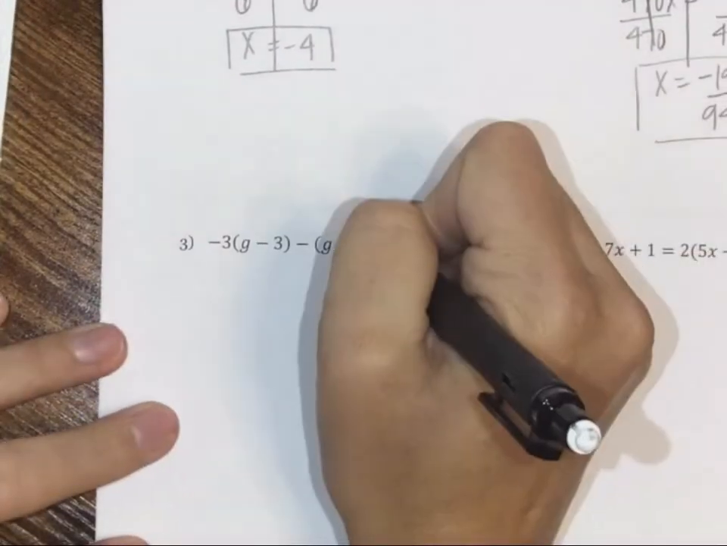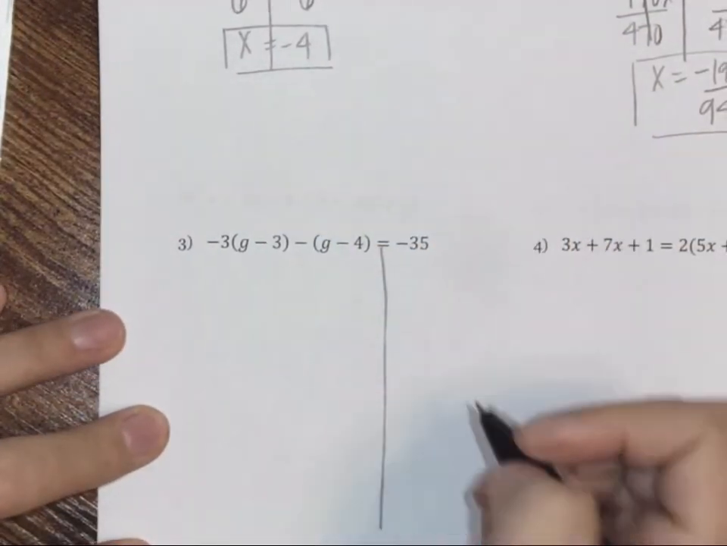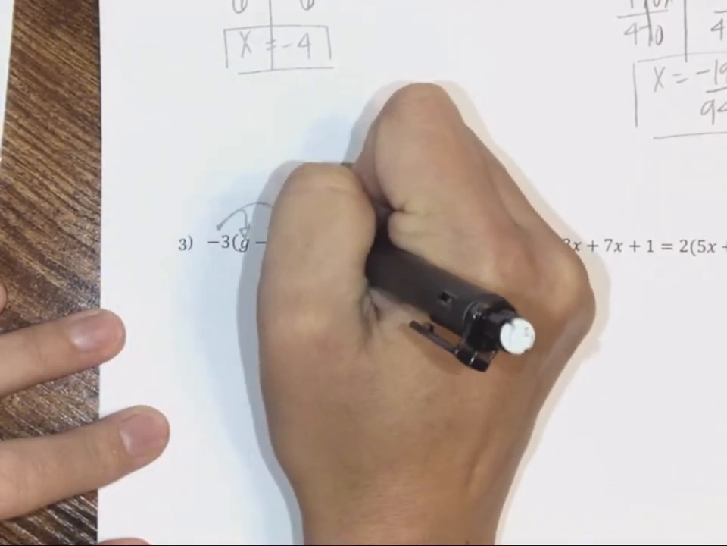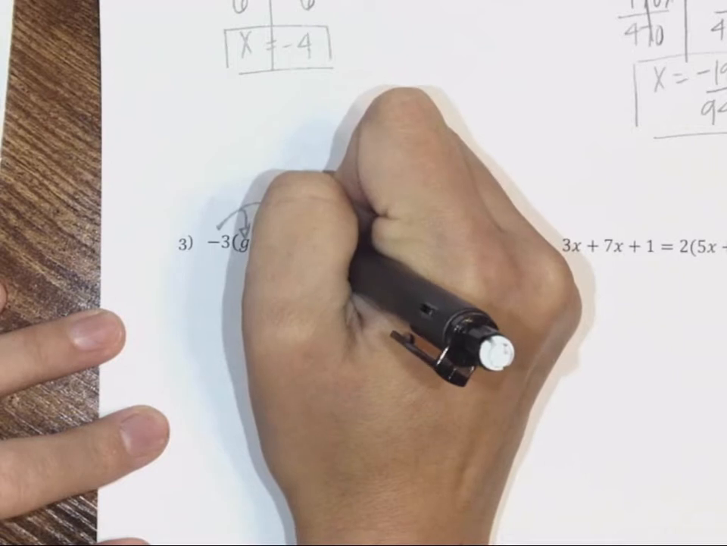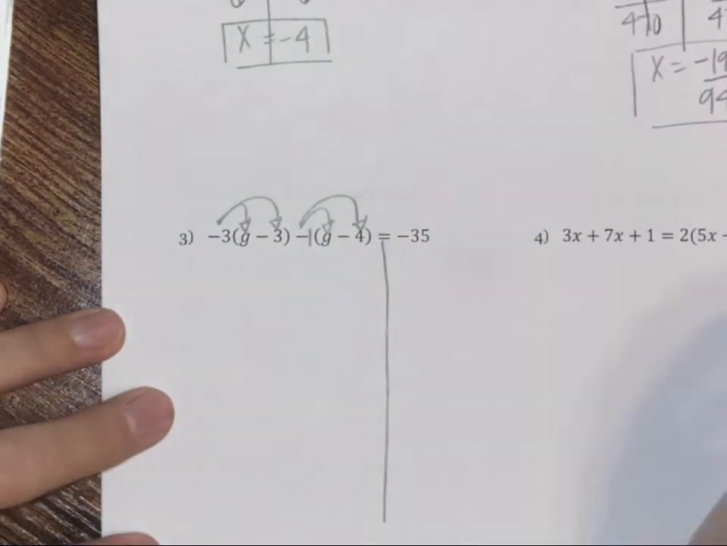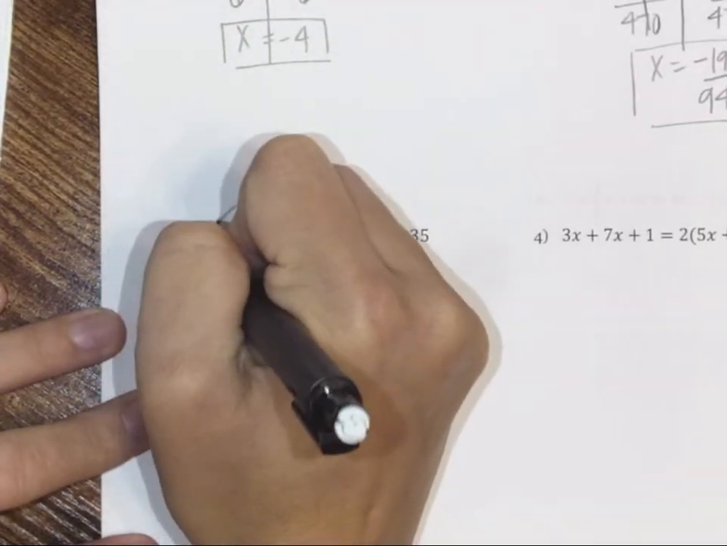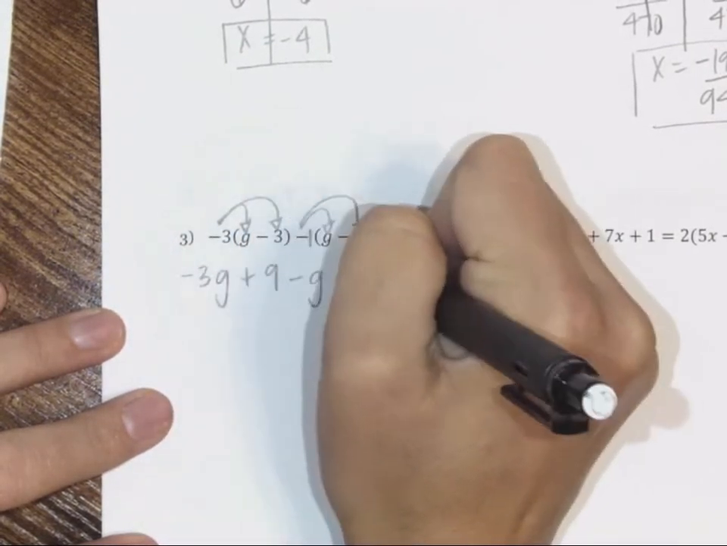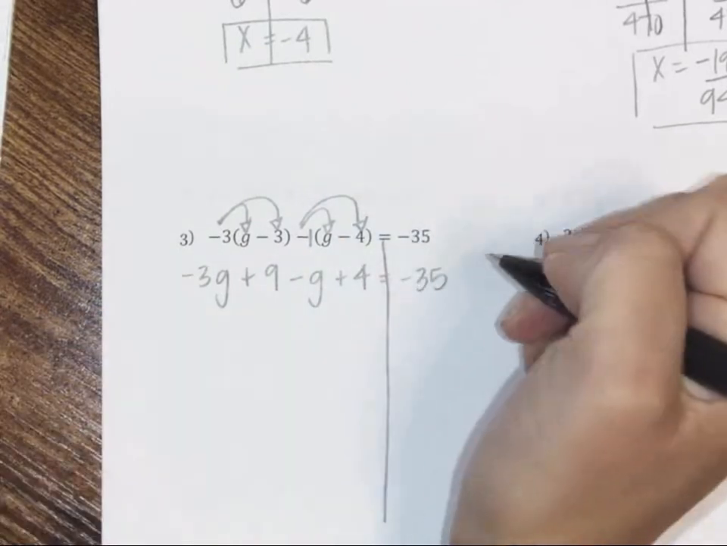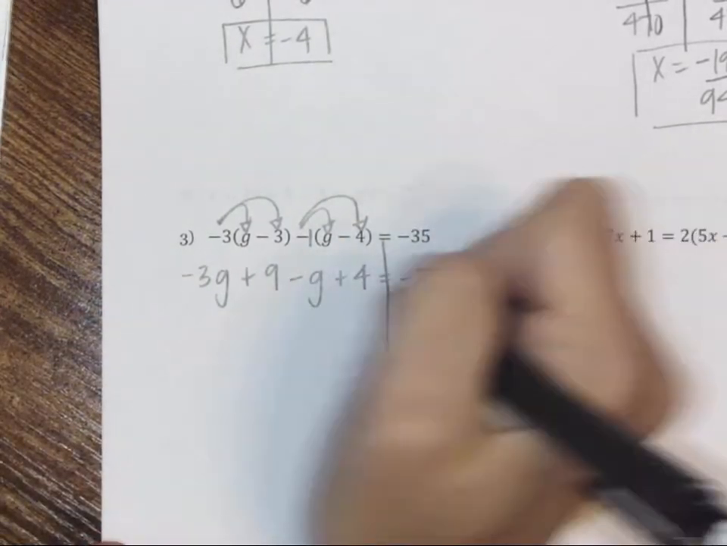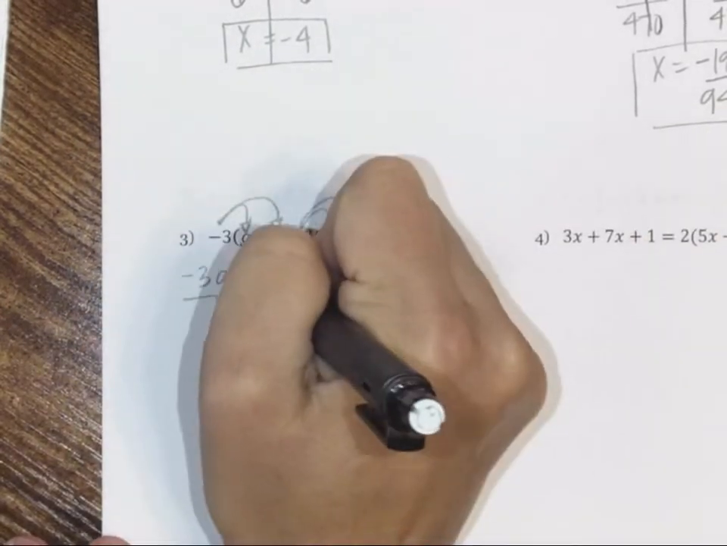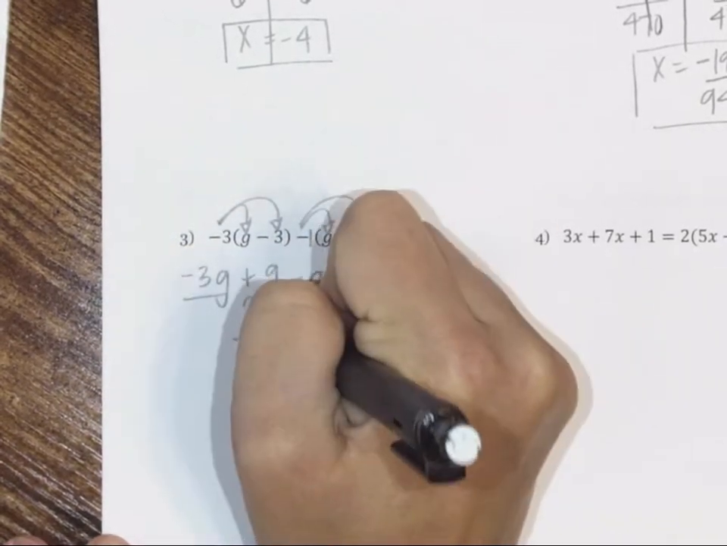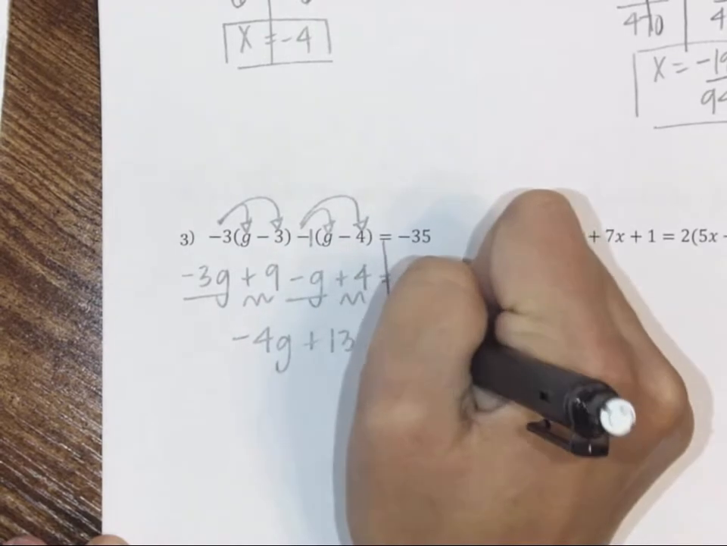For number 3, our first step, we're going to want to distribute. So we will distribute negative 3, and we will also distribute this negative 1. If you need to put the 1 there, then put the 1 there. When we distribute, we get negative 3g plus 9 minus g plus 4 is equal to negative 35. And then we're going to combine our like terms. So we have negative 3g and negative g, which would be a negative 4g. And then we have 9 plus 4, which is 13.